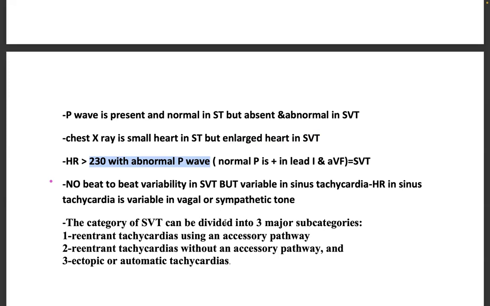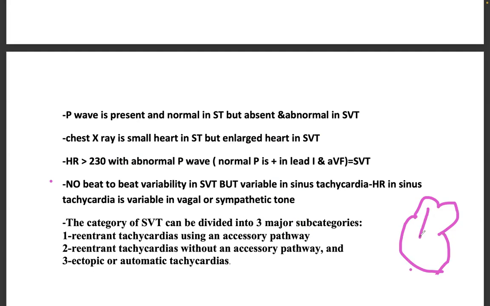Okay, SVT can be divided into 3 major subcategories: re-entrant tachycardias using an accessory pathway, re-entrant tachycardias without an accessory pathway, and ectopic or automatic tachycardias. So it can be re-entrant tachycardia. That means, as I showed you before, there will be an accessory pathway leaving the normal pathway.